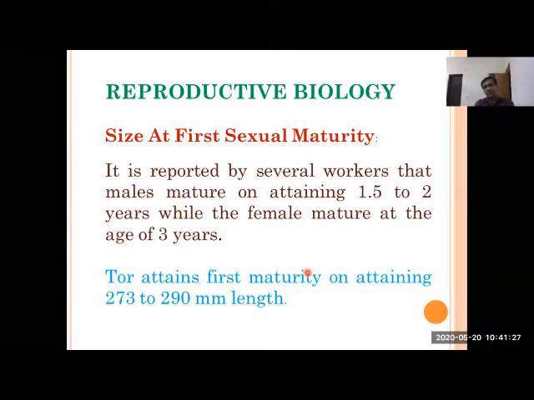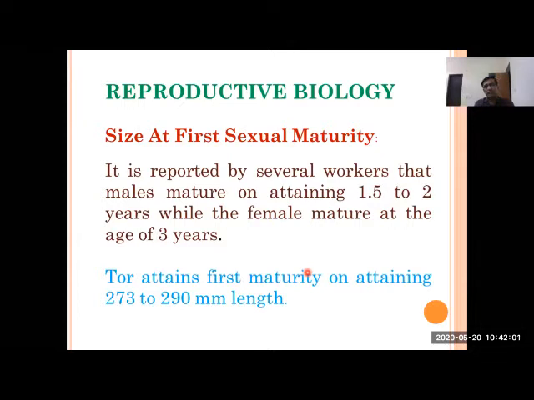And coming to the reproductive biology, as you know, under reproductive biology we normally study maturity age, sex ratio, dimorphism on the basis of sex, and breeding technology, stripping or induced breeding, and seed rearing. These different topics are covered under induced breeding. Normally, as you know, we have more than 26,000 species, and their breeding habits and even their maturity ages are different. They are not uniform. Some species spawn in winter, some in summer, and some throughout the year.